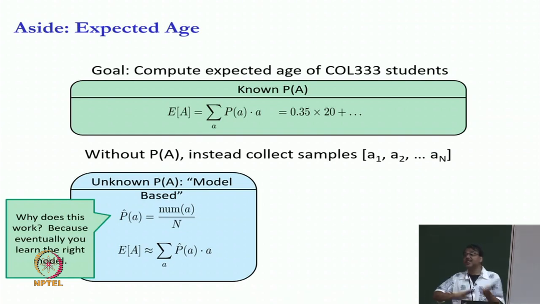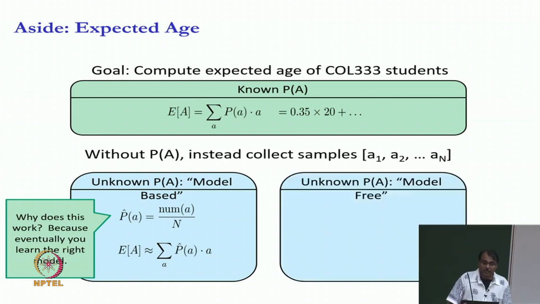However, you can alternatively do a second thing. What is the second thing you can do? You can forget estimating the probability of A and simply take the average of all the ages.